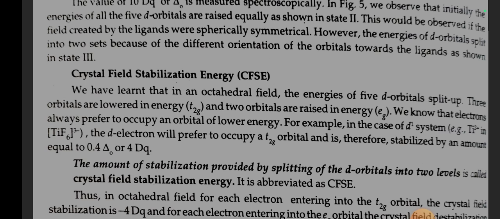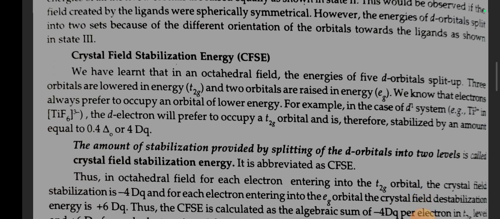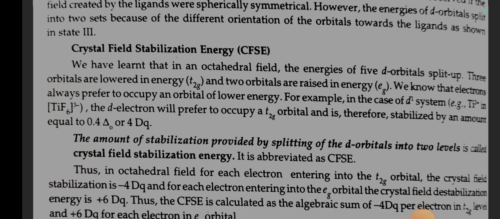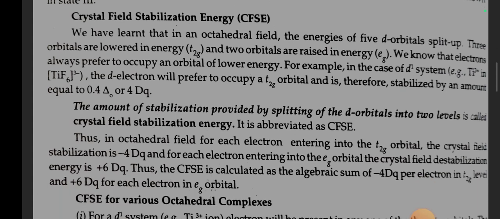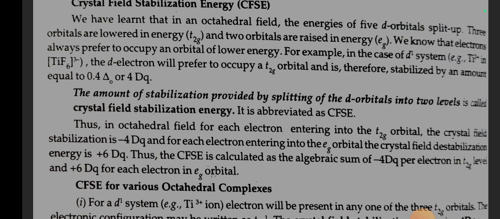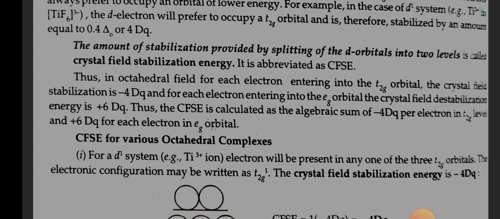Crystal field stabilizing energy. We have learned that in an octahedral field, the energies of 5d orbitals split up. 3 orbitals are lowered in energy, T2g, and 2 orbitals are raised in energy, Eg. We know that electrons always prefer to occupy an orbital of lower energy. For example, in the case of a d7 system, the d electrons will prefer to occupy a T2g orbital and is therefore stabilized by an amount equal to 0.4 delta O or 4 dq. The amount of stabilization provided by splitting of the d orbitals into two levels is called crystal field stabilization energy. It is abbreviated as CFSE.